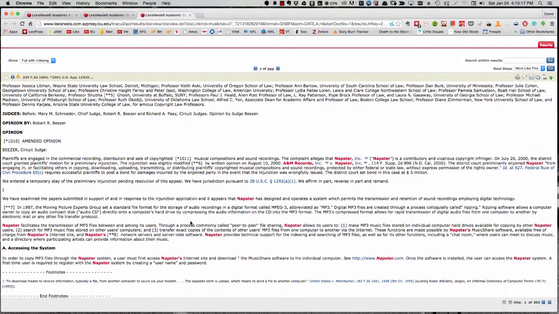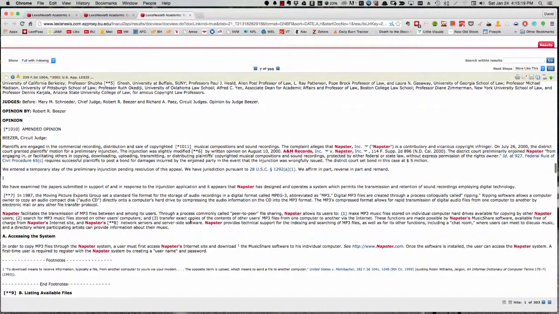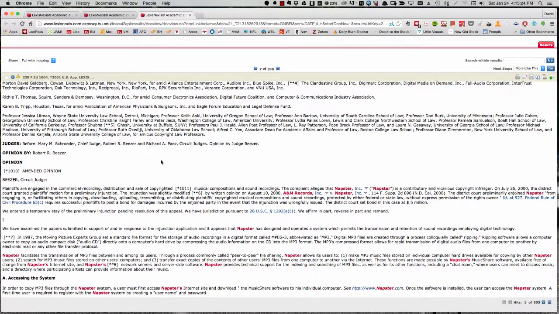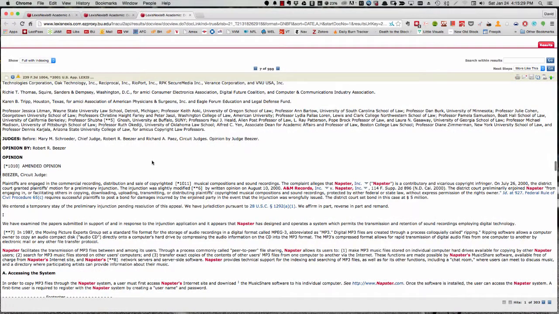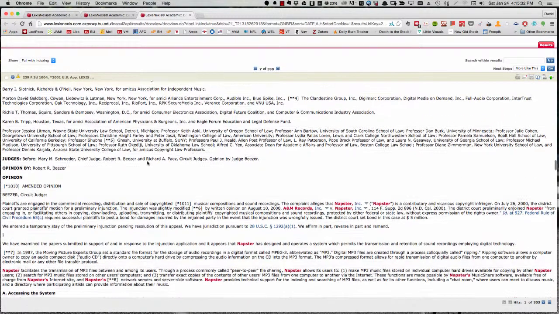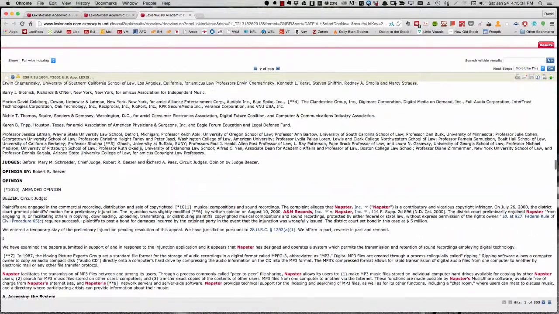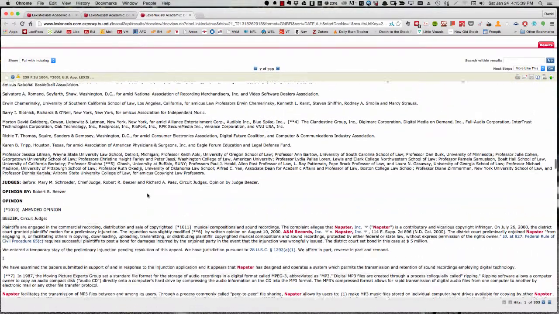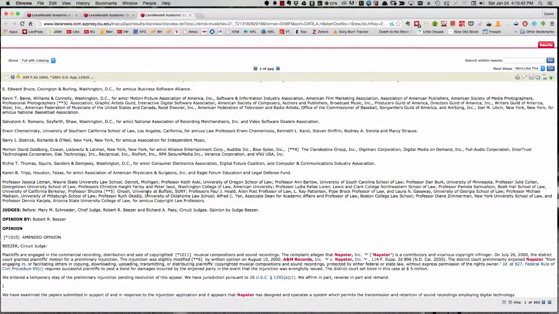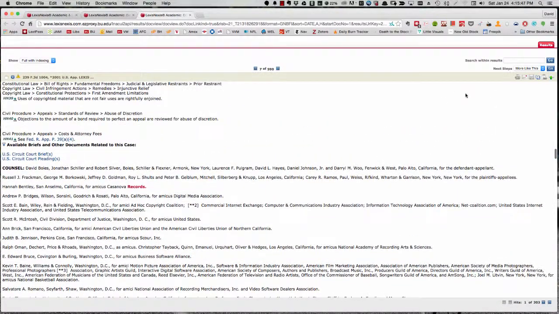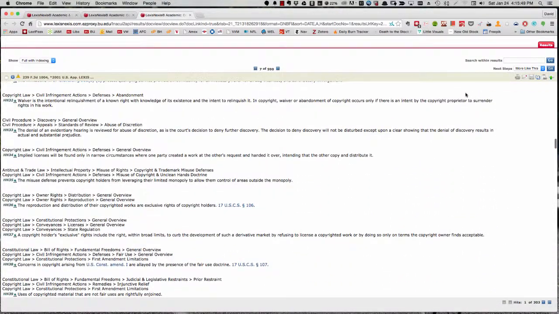So I will cut to the chase a bit and tell you that this is the case that actually appears in my casebook. It's a somewhat edited version of this, but it contains most of the important stuff. And so you can see right away, this is a much richer resource for further exploration than the Google Scholar version. And one of the most important tools here in using LexisNexis is access to the Shepardizing tool.